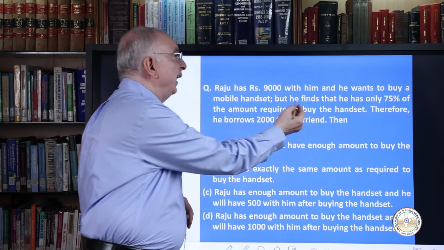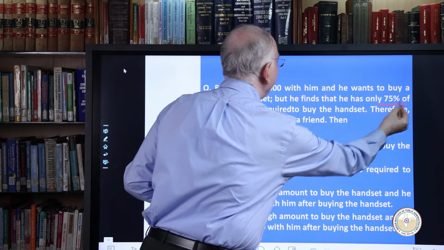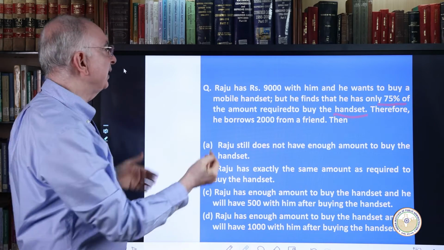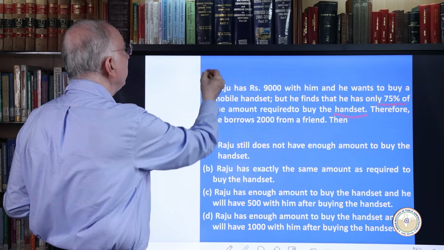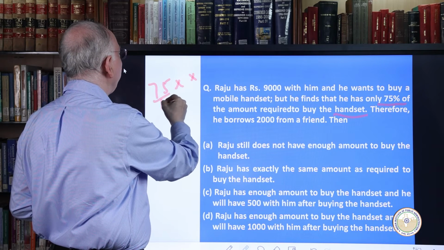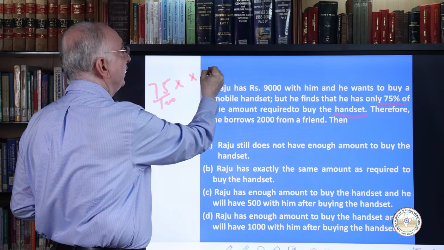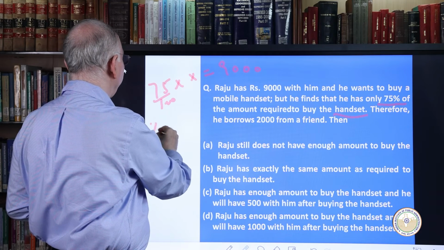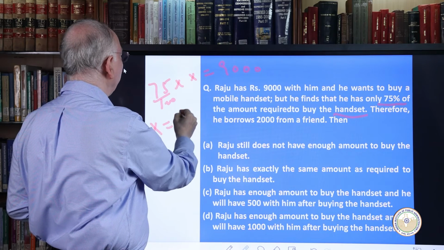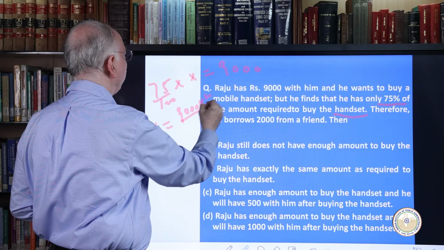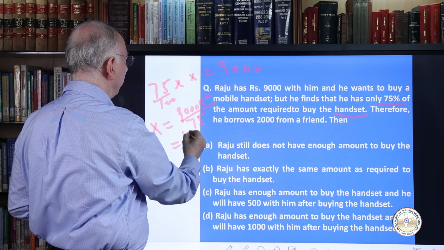Next question. Here the important point is 75% of the handset price. We don't know the price of the handset. Let us assume it is X. So 75% means 75 upon 100 into X is equal to 9,000. If we solve this, X, which is the price of the handset, will be 9,000 into 100 upon 75, which will work out to 12,000.